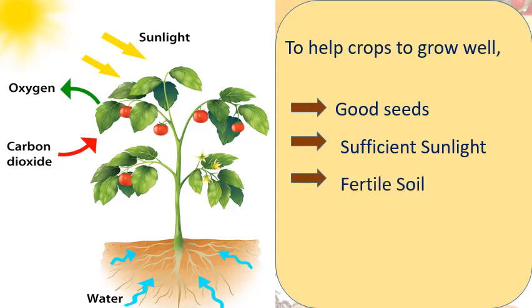Third one is fertile soil. Yes, it is very important. Fertile soil gives them whatever minerals and vitamins they need. And water is most important to grow. Correct? Yes, in presence of sunlight, water and carbon dioxide, photosynthesis process occurs and plant prepares its own food. You know this, correct? So these are the different factors that are necessary for plant to grow well.